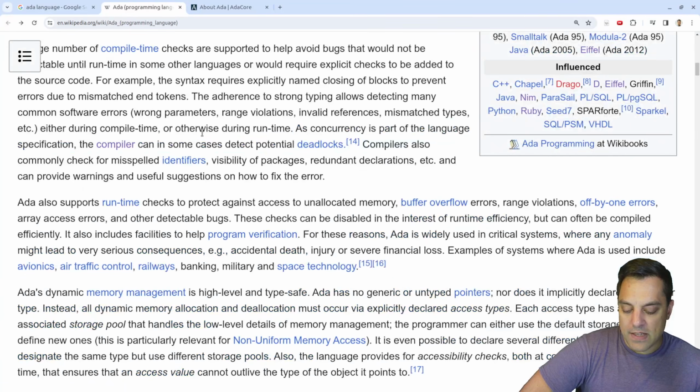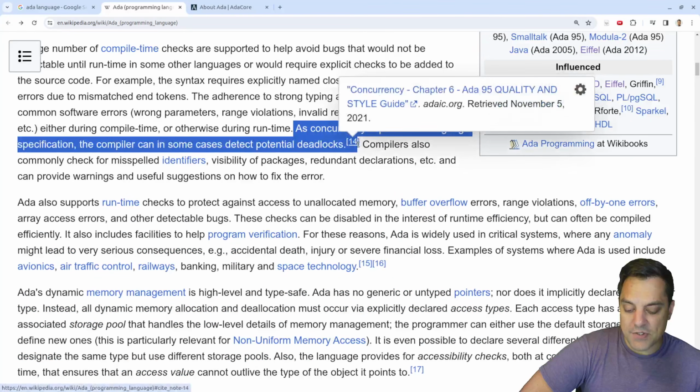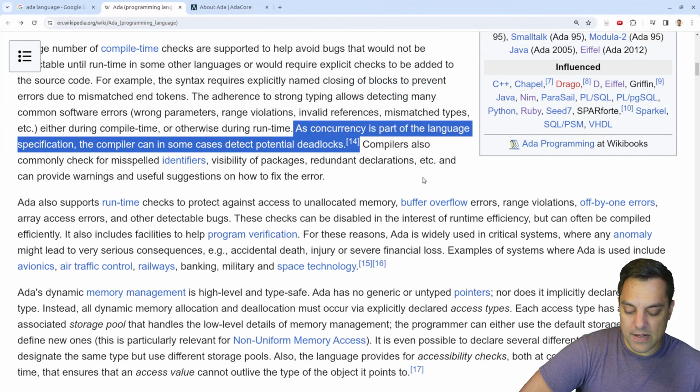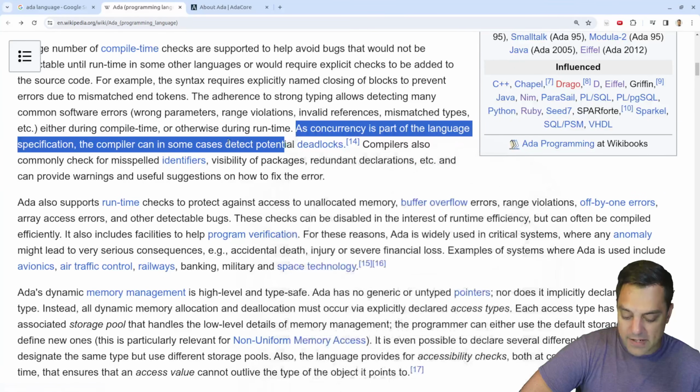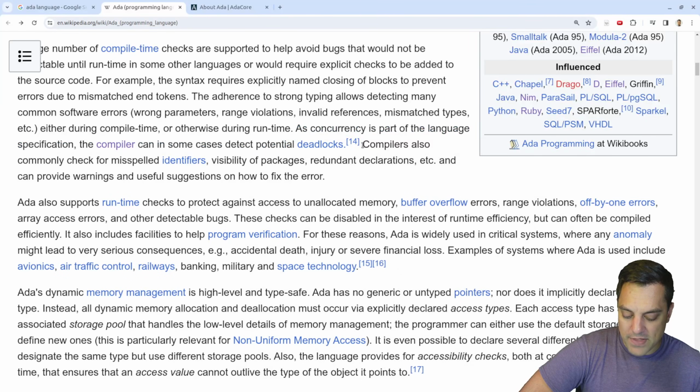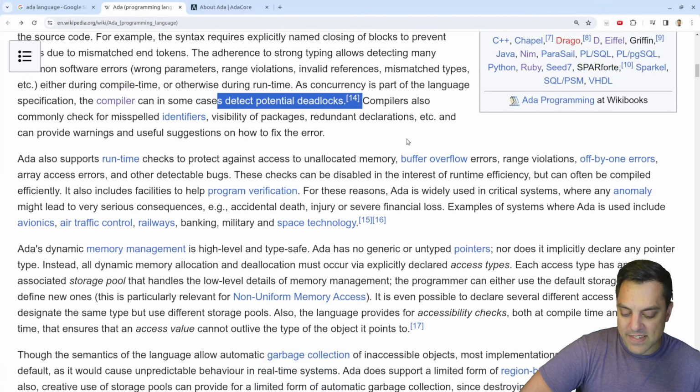But it's interesting to see that Ada can actually catch these deadlocks here. Now, is that at compile time? Let's see here. As concurrency is part of a language compiler, yeah, the compiler can in some case detect potential deadlocks. And I wonder if that's at runtime or at compile time, if we could sort of prove the case, because we do have things like sanitizers and so on.